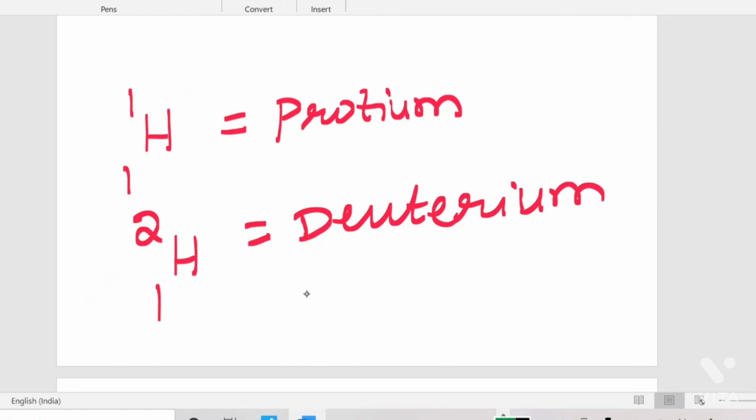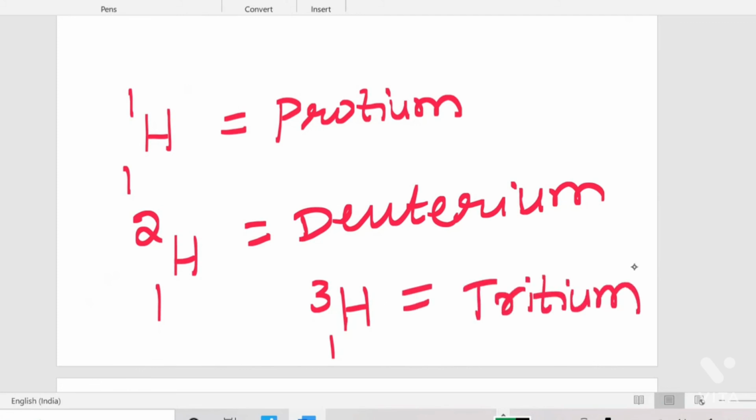And the third one is 3H, and the atomic number is always similar to the other isotopes of hydrogen. This is named tritium. So protium, deuterium and tritium are the 3 isotopes of hydrogen.